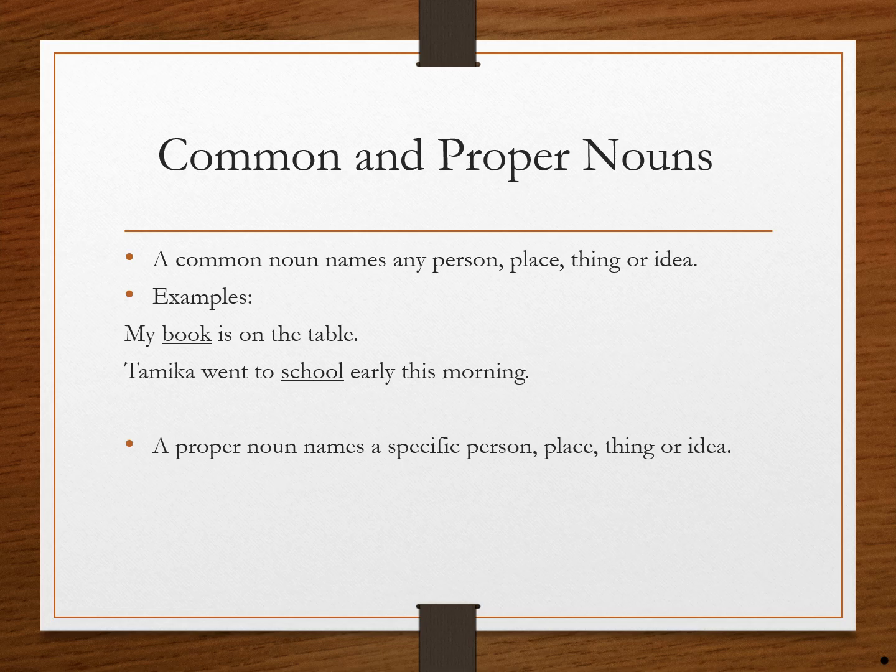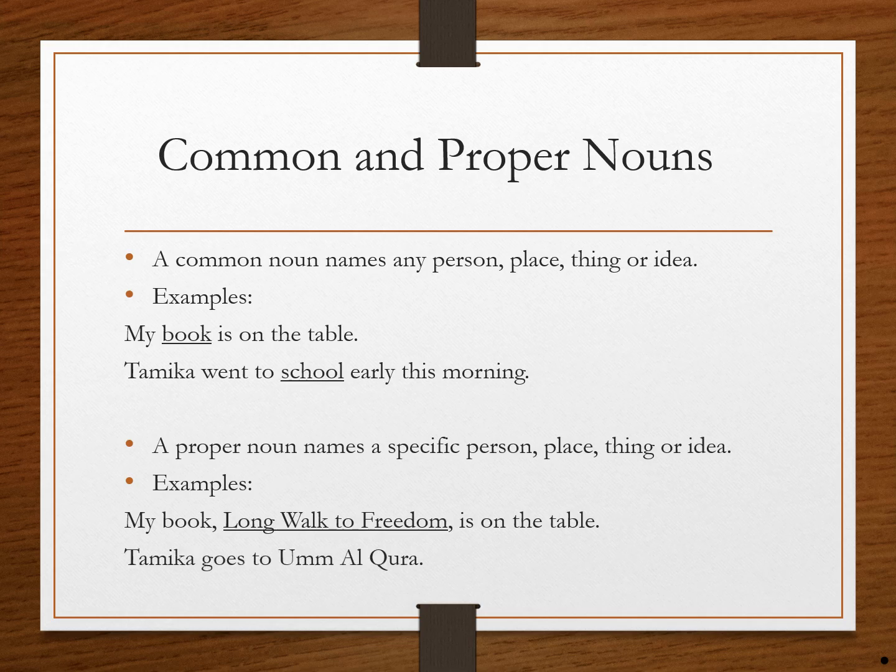A proper noun names a specific person, place, thing, or idea. For example, my book, Long Walk to Freedom, is on the table. Tamika goes to Umulkura. When we talk about the book, any book, it is a common noun, but when we give a specific name for the book, it is a proper noun. Long Walk to Freedom, as you can see, the first letter of the proper noun is always capital. This is a way to recognize common and proper noun. Tamika goes to Umulkura. Umulkura is the name of a specific school.